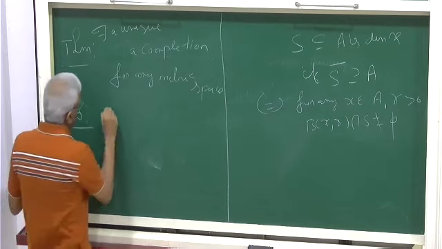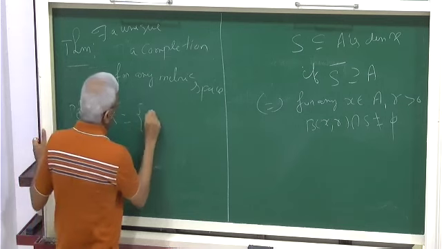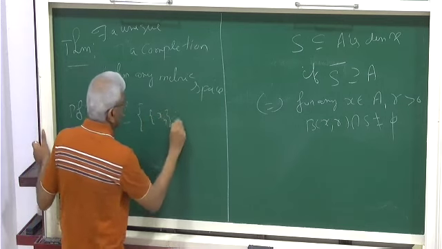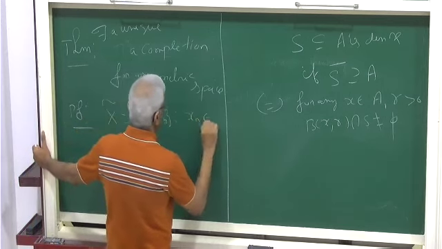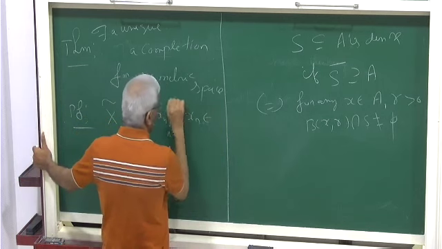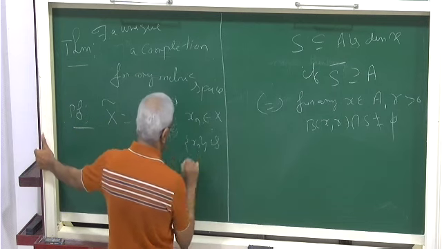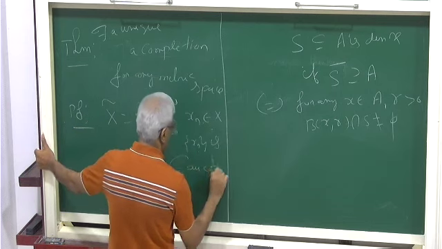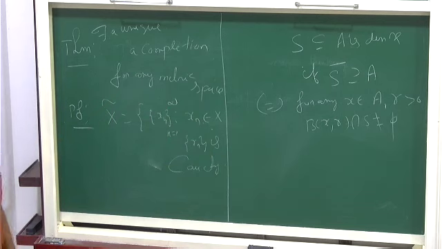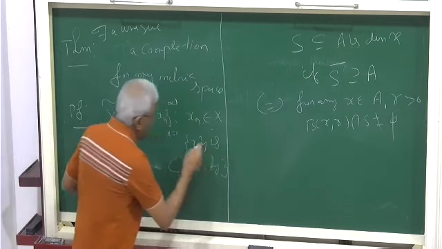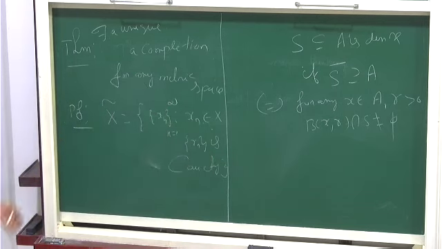You define x tilde equal to all Cauchy sequences (xn), n equal to 1 to infinity, xn in x, and xn is Cauchy. So you take all Cauchy sequences. Same thing we have done. This proof should convince you that R is also complete.